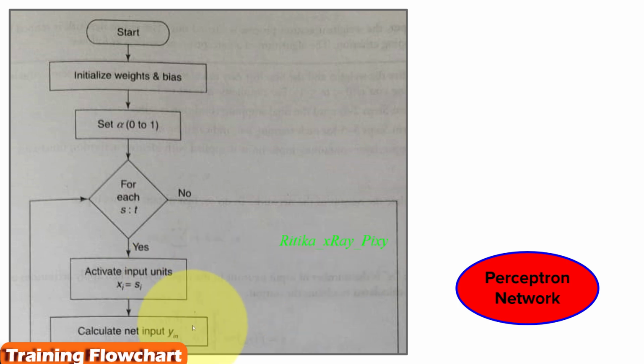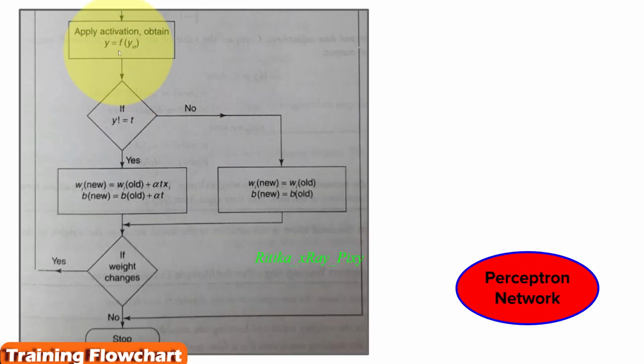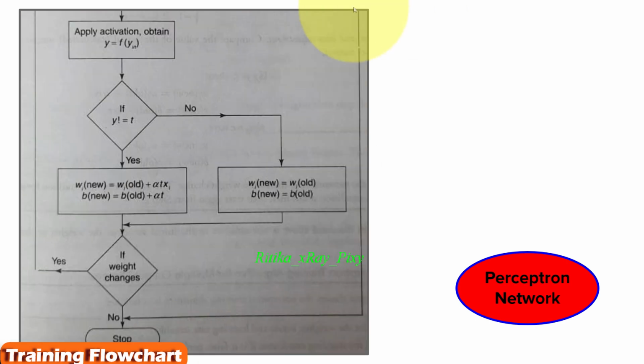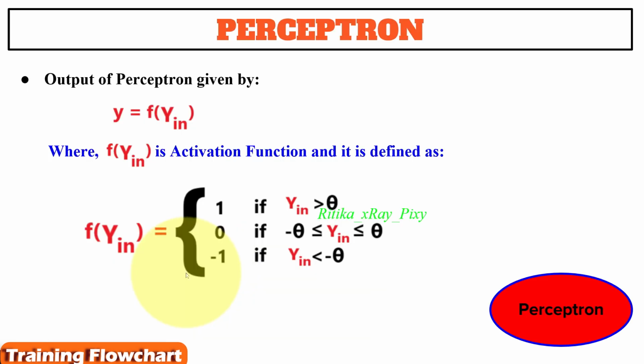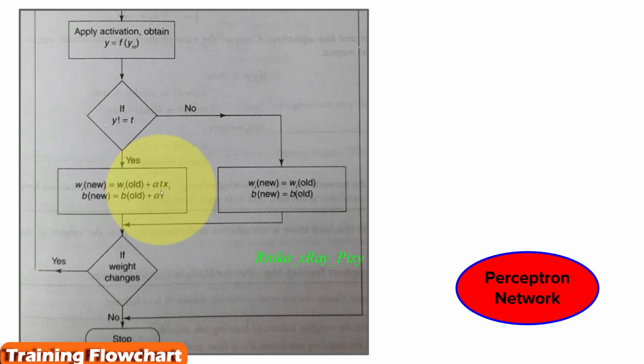After that we will calculate the net input y, and using this equation we can calculate the net output of the network. So now we will apply the activation over the net input calculated to obtain the output. So here we obtained the net input. Now we will apply the activation function to obtain the output. So now to calculate the output of the perceptron, we will use this activation function. Next we will adjust the weights and bias.